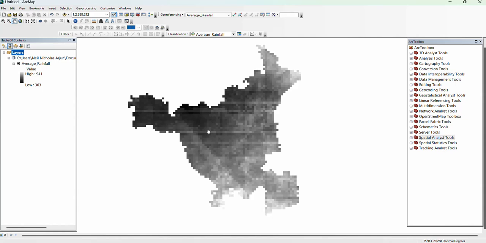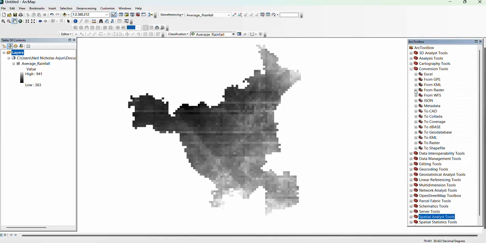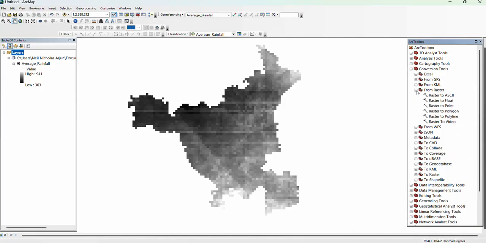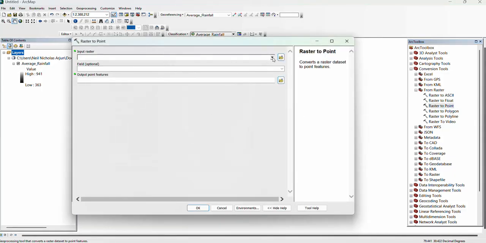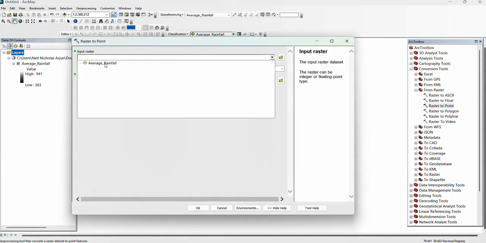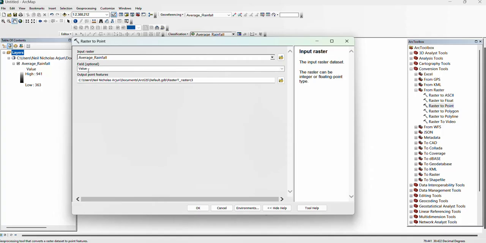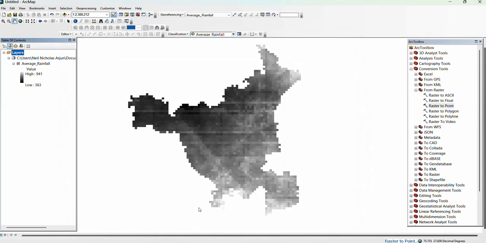After getting average rainfall data, what will we have to do? This is a raster file. First of all, we will convert raster to point. To convert this, we will select the conversion tool, then from raster to point. Input value average rainfall in the field value and click on OK.